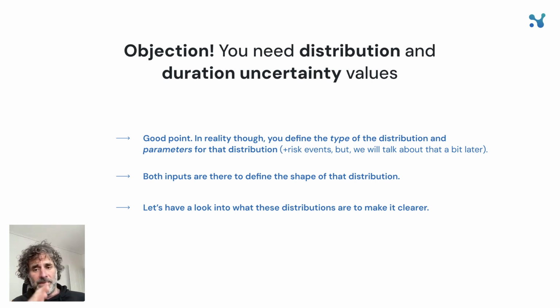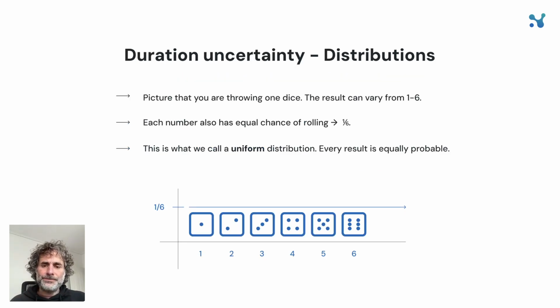You might now want to say, hang on a minute. You mean duration, uncertainty, and distribution? Kind of. You see, what we really call duration uncertainty, in fact, is the parameters for the distribution. Let me explain to you what I mean.